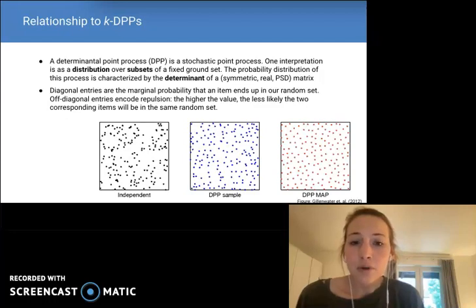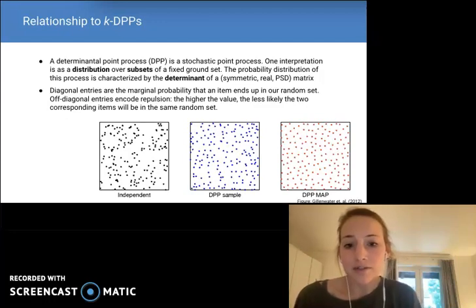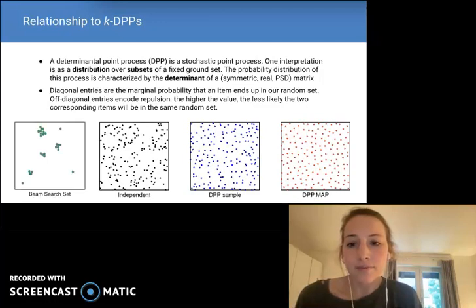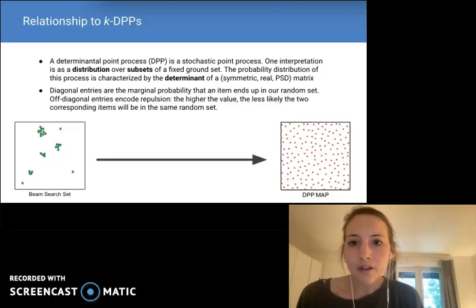Now, when we take the mode of a DPP, rather than just sampling from it, we see that points are spread quite evenly across the plane, giving us a sample with very good coverage of the space. In this setting, we can see beam search as producing a sample like this, where points are quite clustered. So how do we make the jump from the low diversity and coverage sets produced by beam search to the high diversity and coverage ones that are the modes of a DPP?